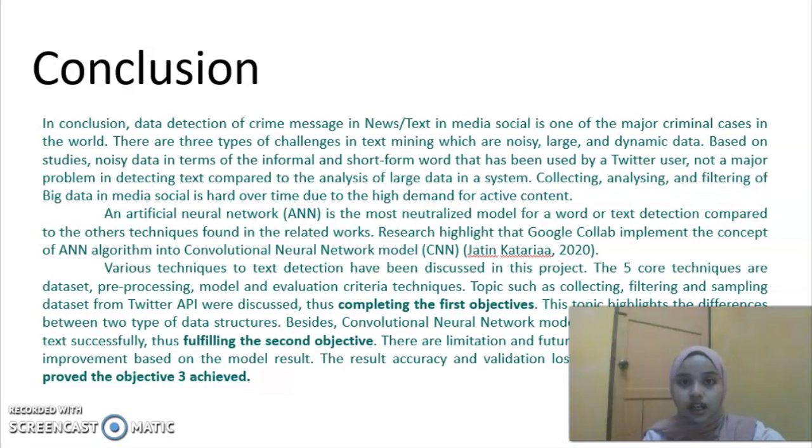In conclusion, the first objective has been achieved by collecting the raw data from Twitter by using the Twitter API, filtering, and sampling data. The next objective has been achieved by designing the convolutional neural network model by using hidden layers and functions. The third one has been achieved by validating the loss and accuracy percent.